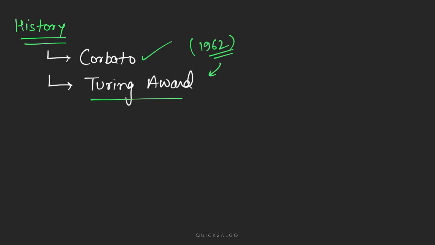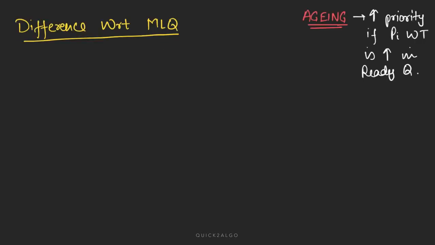The Turing Award is the biggest award you can get in the computer science field. It can also be seen as the Nobel of the computer science field. So it was a pretty big deal. So these were some historical facts. Now let's see how this algorithm differs from the multi-level queue algorithm.